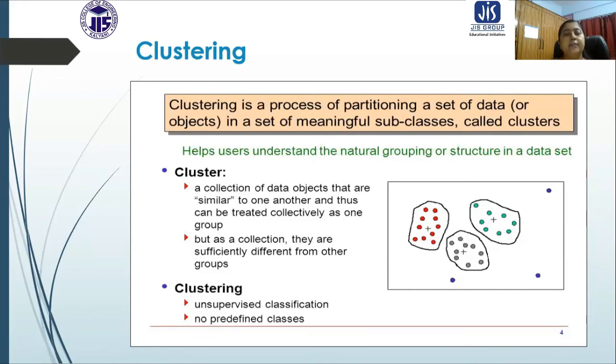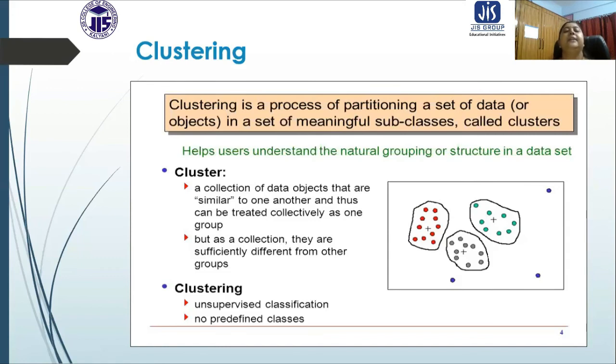Two things are very important whenever we are making a cluster. The first is that in the same cluster, the data objects must be similar, meaning they behave similarly for a particular event. Another very important thing is that when data objects are collected from different structures, they must differ in behavior and in characteristics.